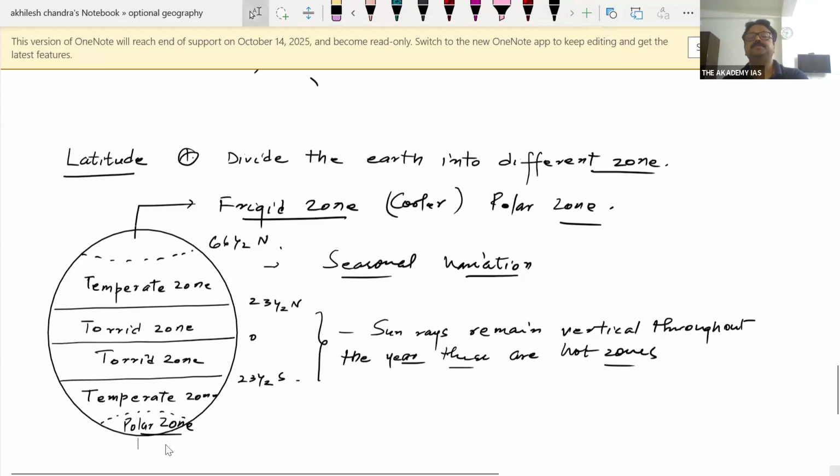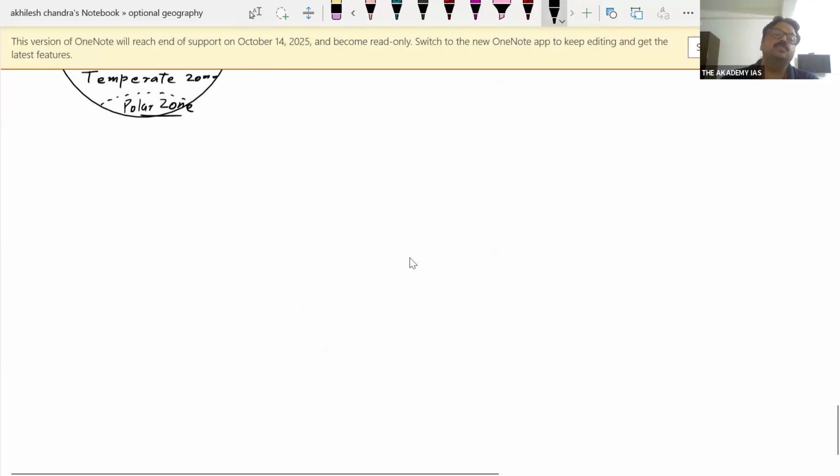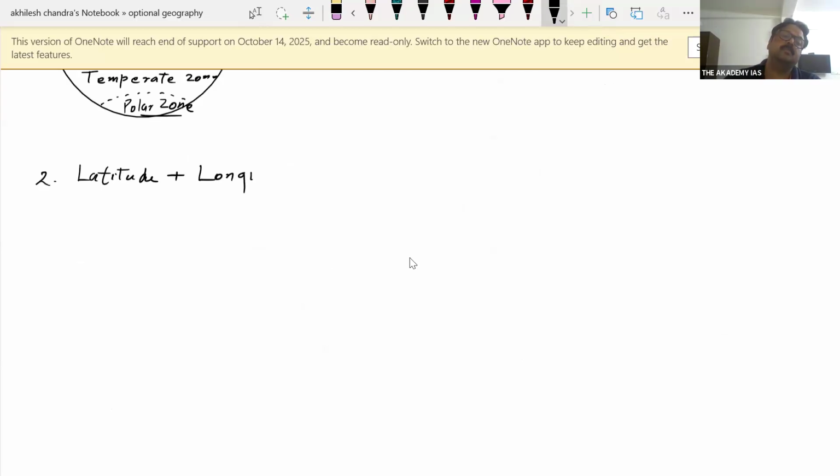Apart from it, we also use latitude along with longitude, latitude plus longitude, as a coordinate of location.